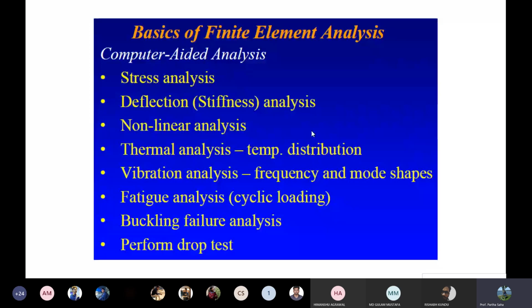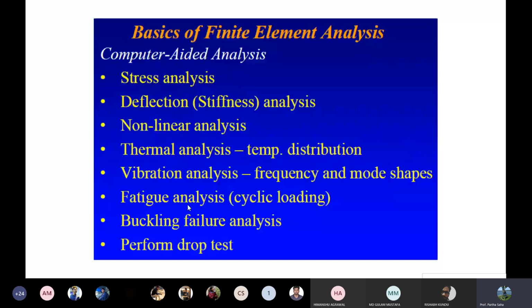So as you can see, there are many things you can do using finite element software, but mostly I'm going to confine my talk, or my syllabus, to thermal analysis and probably some sort of stress analysis. The remaining things I'm not going to cover, because it takes a lot of time, a lot of effort, a lot of practical knowledge, and a lot of deliberation.